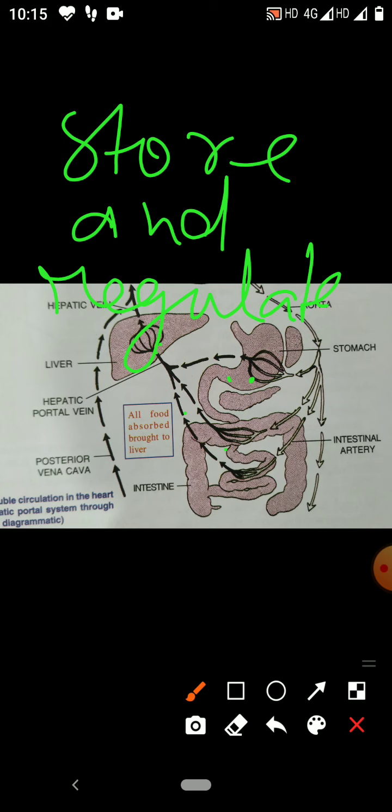If these blood vessels directly conveyed the blood through the posterior vena cava to the heart, then all the nutrients absorbed from the different parts of the alimentary canal would be supplied to the general blood circulation.